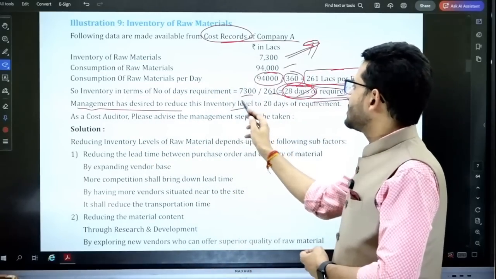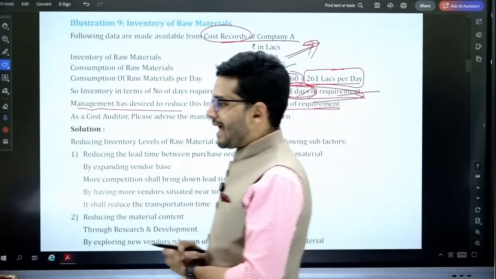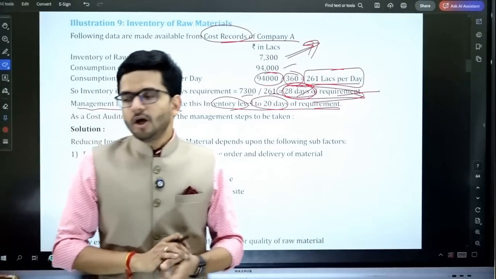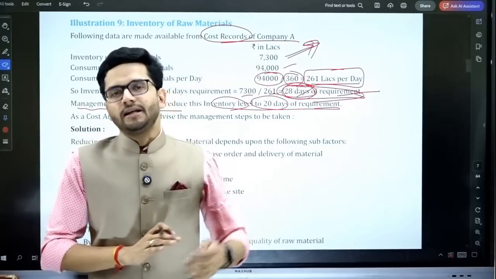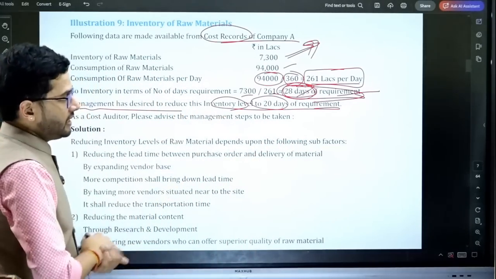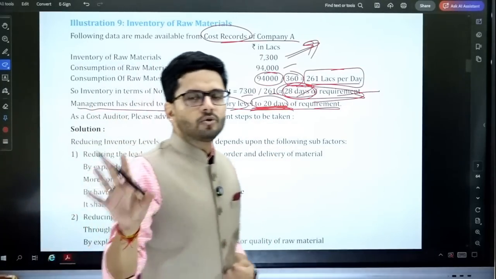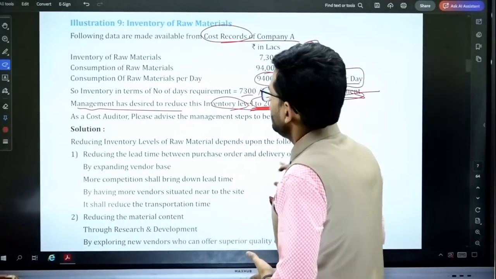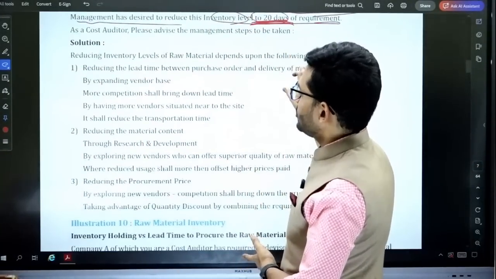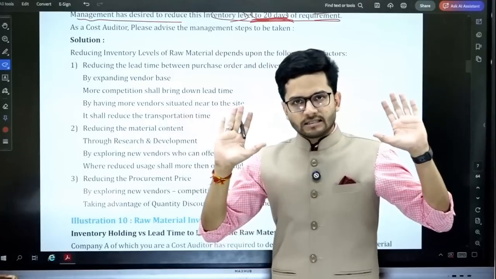Management has desired to reduce this inventory level to 20 days of requirement. Instead of carrying so much inventory, because it comes with a cost, we are going to reduce the inventory which we are carrying in our books of accounts and our warehouse, our godown. So 20 days worth of inventory is to be stored. Nothing more than 20 days inventory level is required. A cost auditor, please advise the management steps to be taken. So what are we going to do to reduce the inventory level? That is the ask.